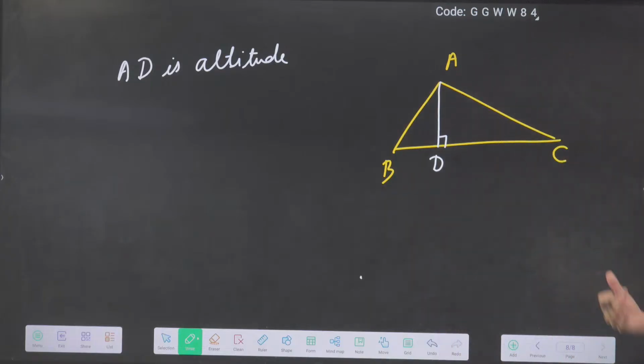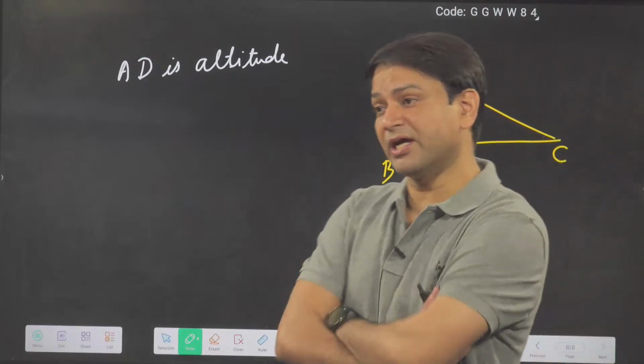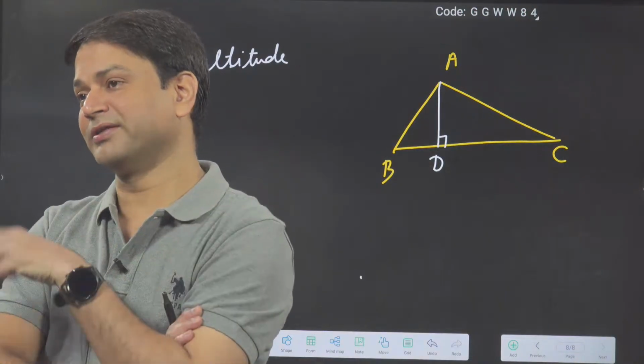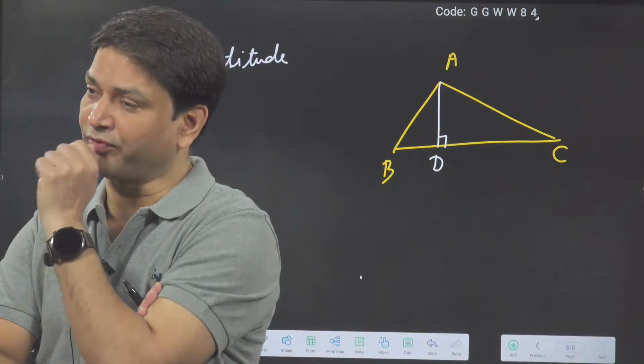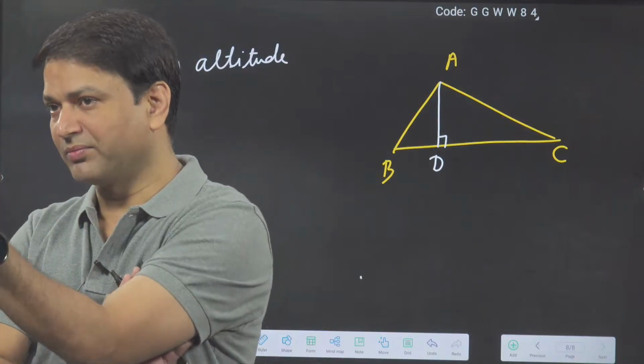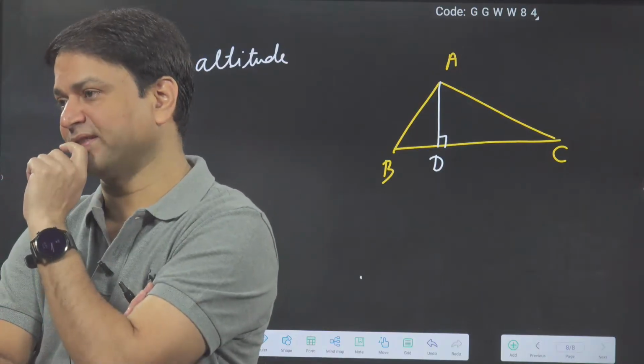Now can you say AD is the median also? According to the figure, D is not the midpoint of BC, what I have made.